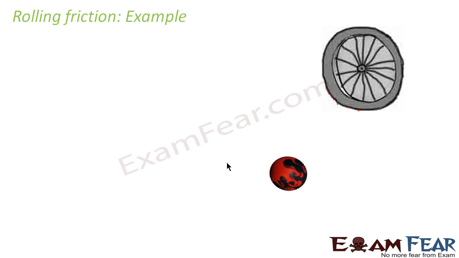It rolls down the smooth lane, and there also the similar thing happens. Any spherical or circular object which has a tendency to roll on a surface, you can even take the example of a spinning top. Whenever they all move on a surface, rolling friction comes into play.